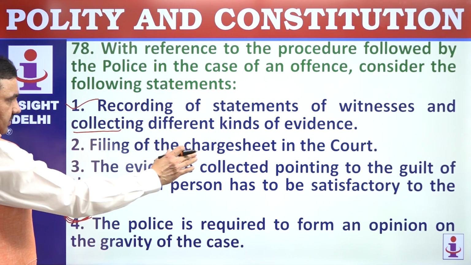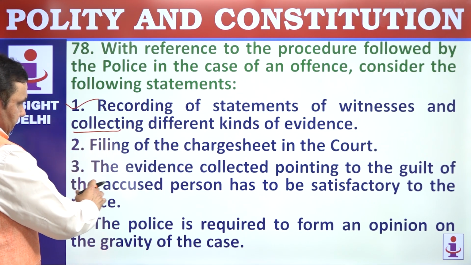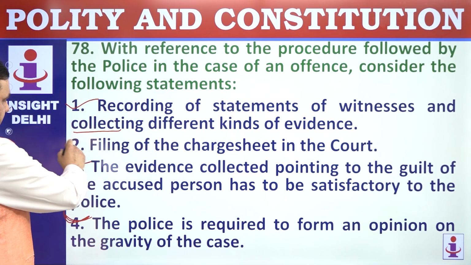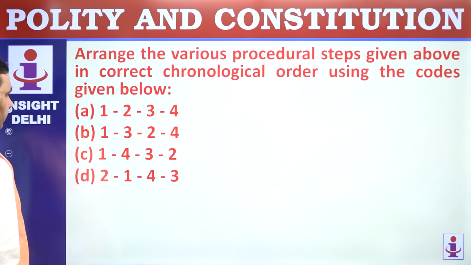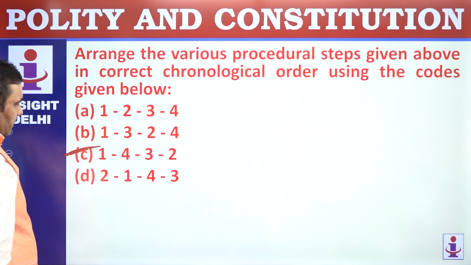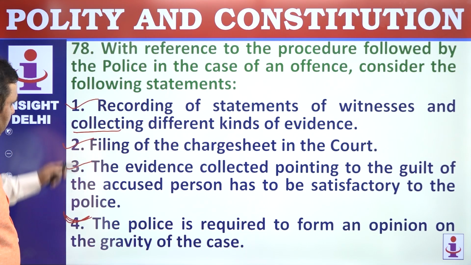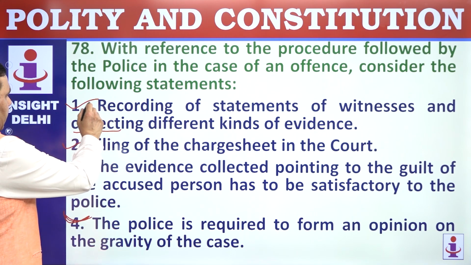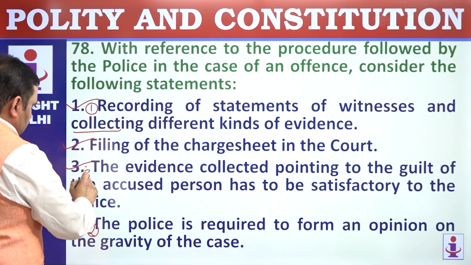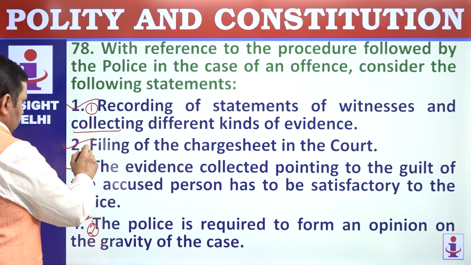Evidence is collected to prove the guilt. The accused person has to be satisfactory to the police, of course. Filing charge sheet, that's the final step. So 1, 4, 3, 2, this is the chronology here. Option is C here. 1, 4, 3, 2. First this, second this, third, and then fourth.